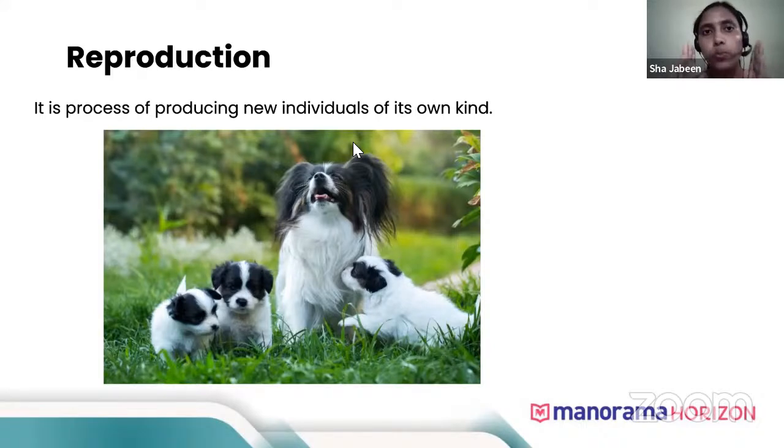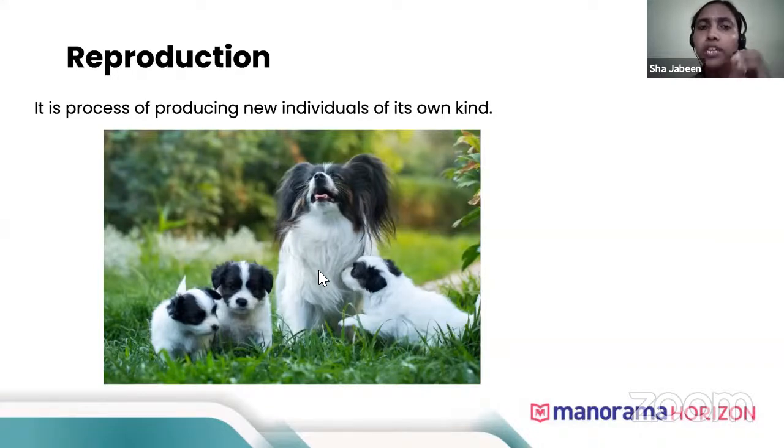Now, this reproduction is very useful because it helps to maintain the continuity of life. You might have been reading in newspapers several times that this was the last species, and after the death of this species, the whole of that species has become extinct. This kind of news usually comes in newspapers because they fail to reproduce in their natural environment. In case of humans, the reproductive rate is really good. Hence, we have almost crossed 7 billion people all over the world.